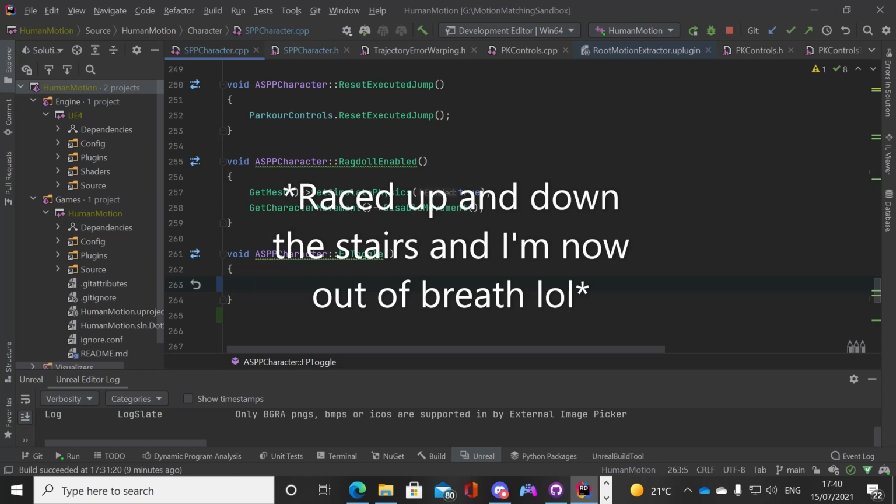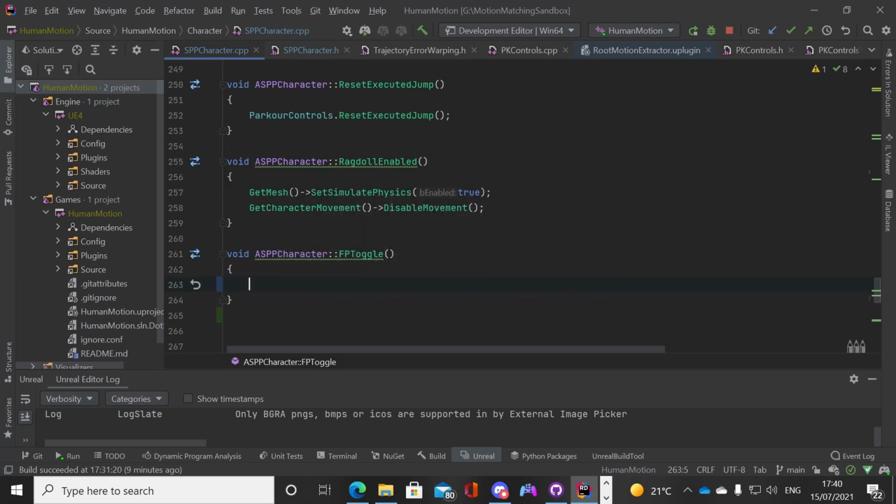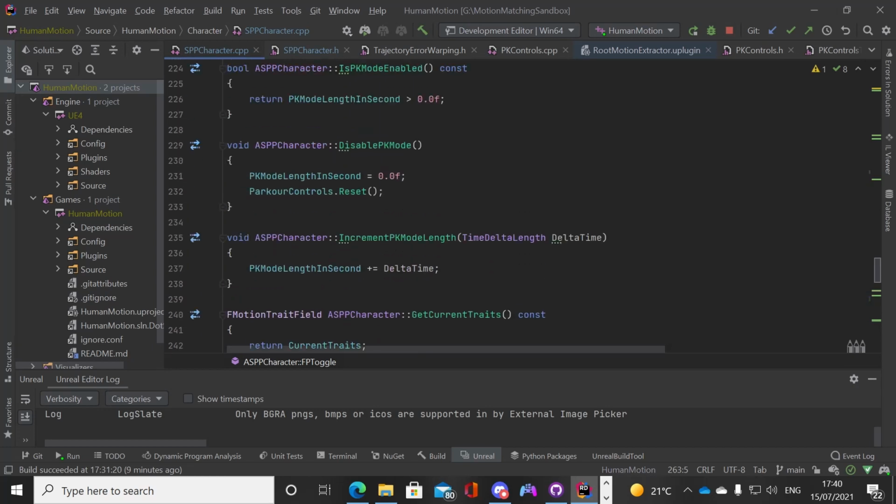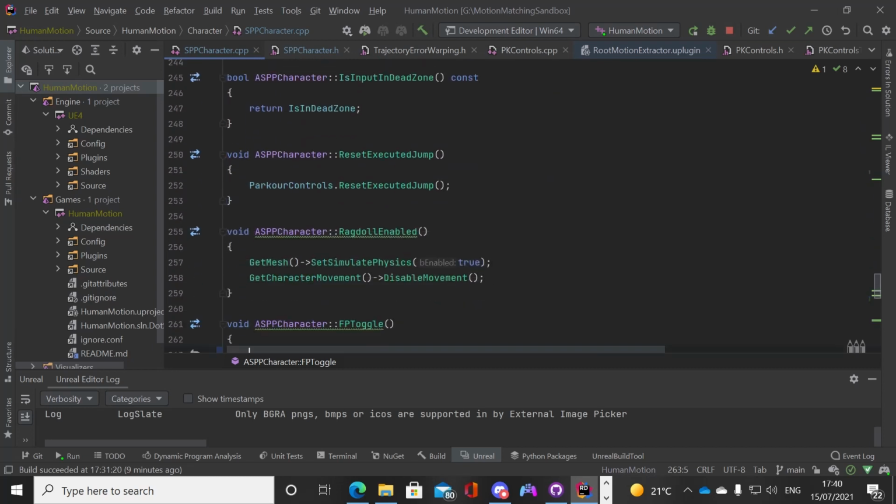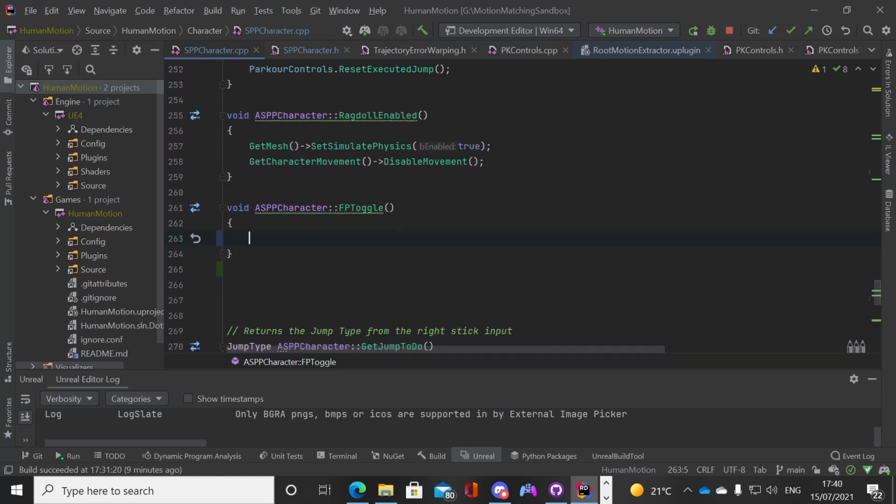Okay, so we need a couple of things. We need to get the camera, the first person and third person camera. And what we're going to do is set them to active.